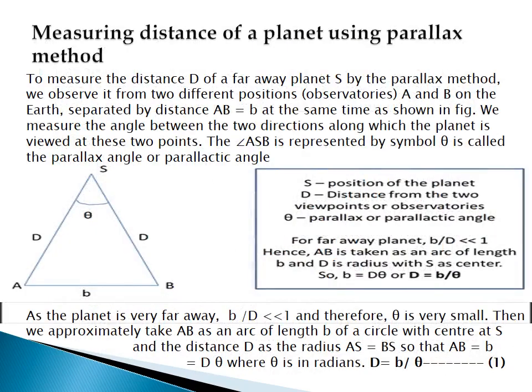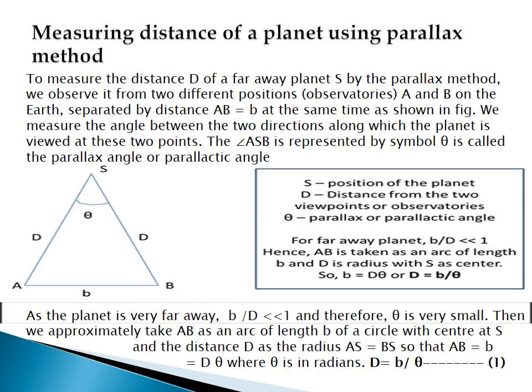Next, I am going to discuss how to measure the distance of a planet using the parallax method. Let us consider a planet which is at position S as shown in the figure. To measure the distance D of this faraway planet S by the parallax method, we observe it from two different positions, called observatories A and B on the Earth, separated by the distance AB equal to small b, at the same time as shown in the figure.